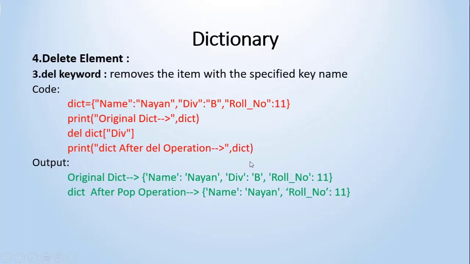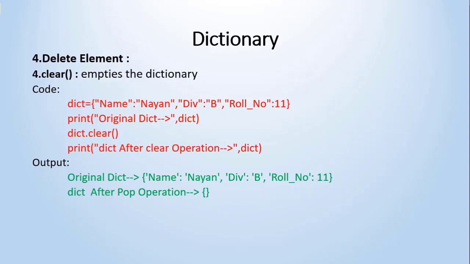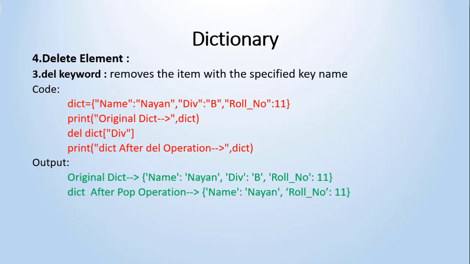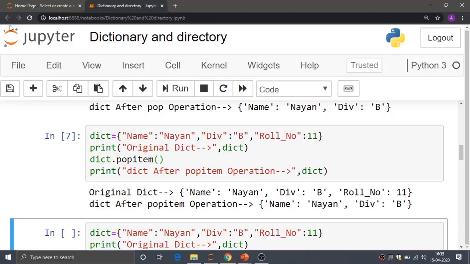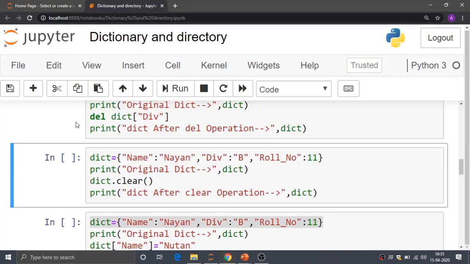So the third one is by using the del keyword. Actually there are different keywords present in Python, 35 keywords. So the del keyword removes the item with the specified name. Okay, so the syntax for it I will show here.